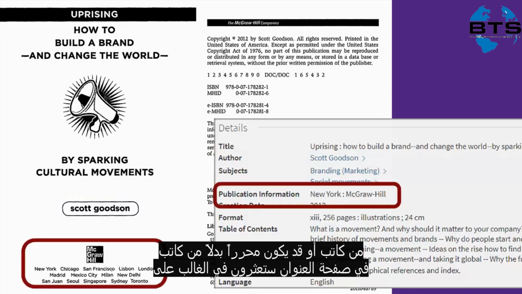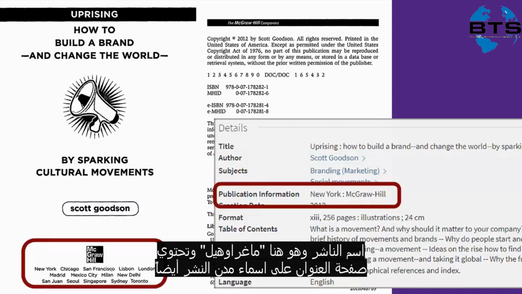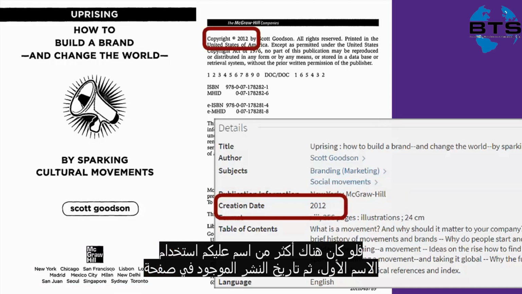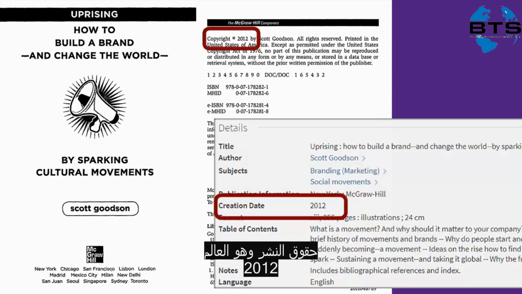On the title page, you'll usually find the publisher, in this case McGraw-Hill. The title page also lists a lot of different publishing cities. Generally, if you see more than one, you're just going to use the first one. The date of publication is over on the copyright page, 2012.